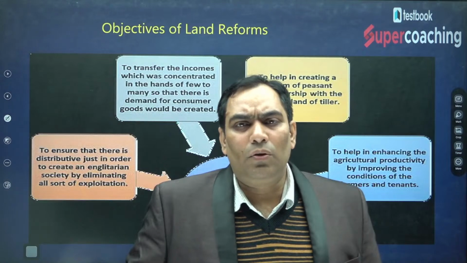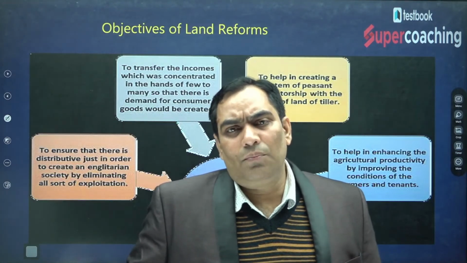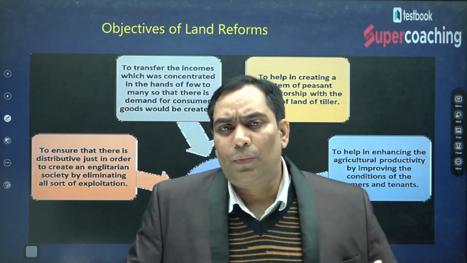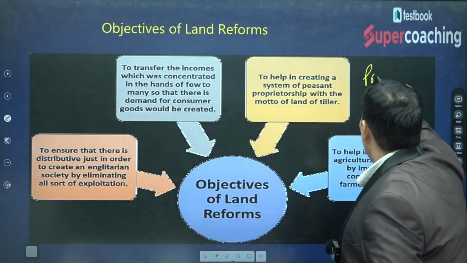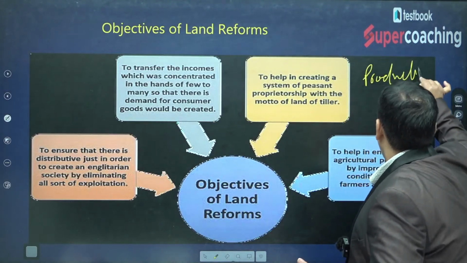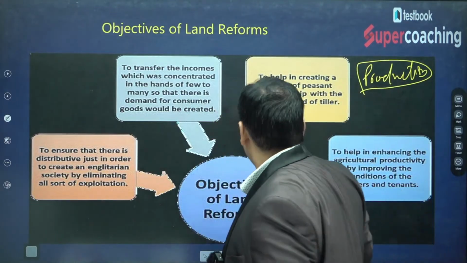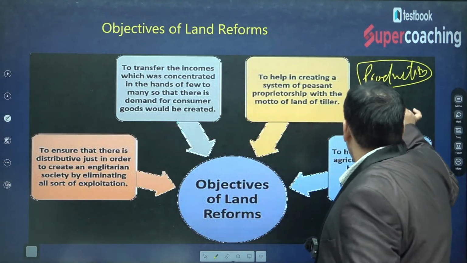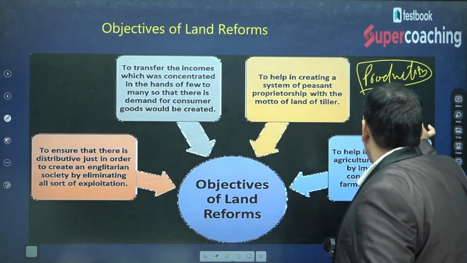And agriculture was considered as a resource, so there was a need to increase the production through agriculture, and in order to increase the production of agriculture, there was a need to increase the productivity of agriculture.